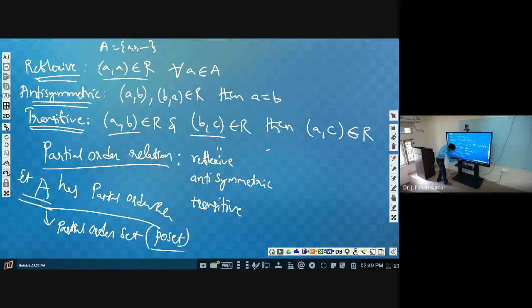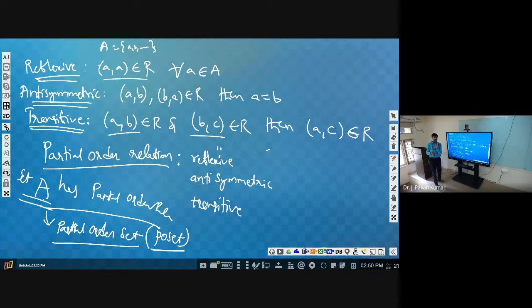This is the standard word, POSET. On the set, if you are able to define a relation which is a partial order relation, then we say this set along with this partial order relation is a partial order set. In short, we denote it with poset.